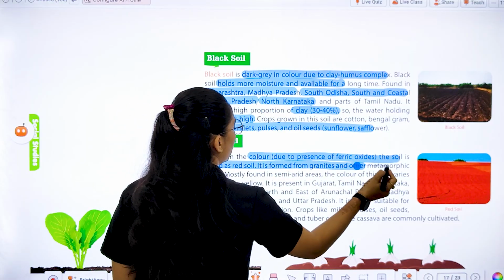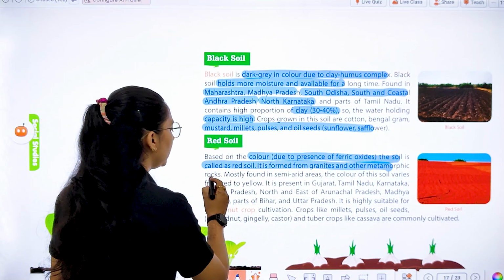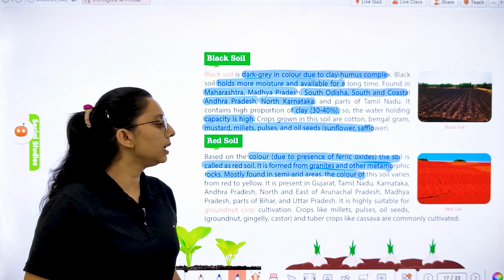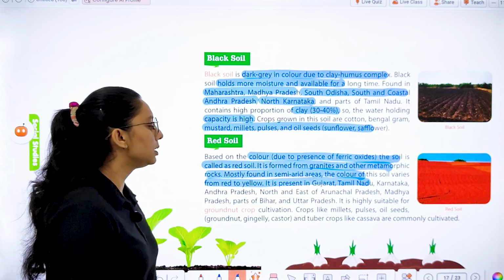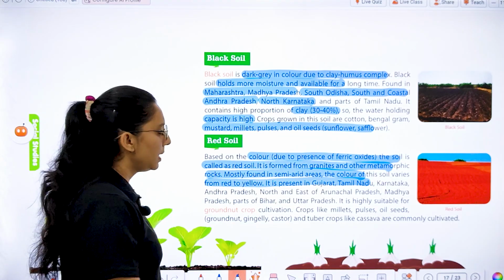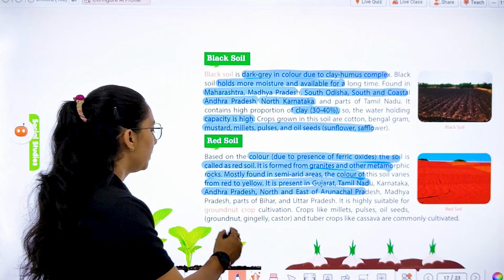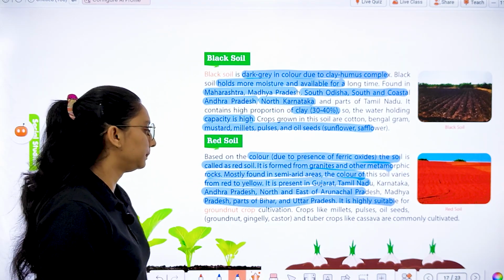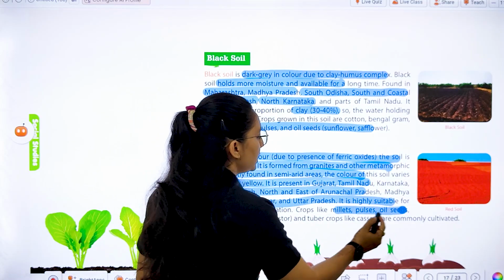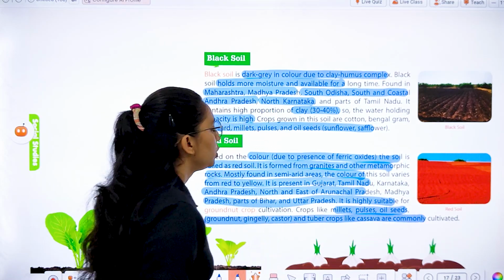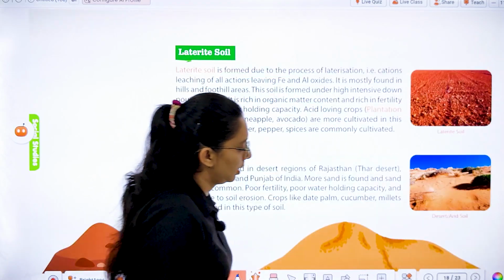So we have red soil, named for its color due to the presence of ferric oxide. The soil is called red soil. It is formed from granites and other metamorphic rocks, mostly found in semi-arid areas. The color of this soil varies from red to yellow, and it is present in Gujarat, Tamil Nadu, Karnataka, Andhra Pradesh, north and east of Arunachal Pradesh, Madhya Pradesh, and parts of Bihar and Uttar Pradesh. It is highly suitable for groundnut, millets, pulses, oilseeds, and tuber crops like cassava, which are commonly cultivated here.